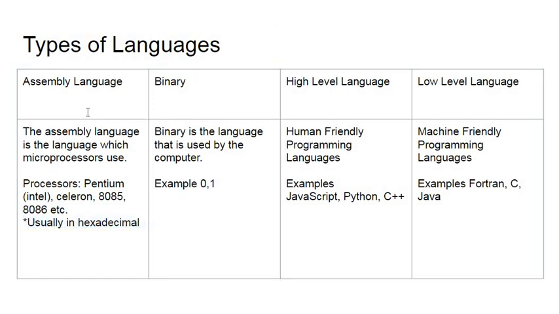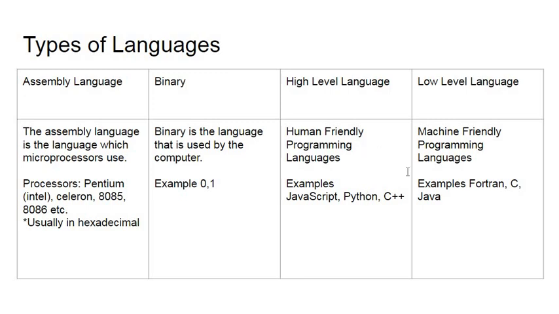The assembly language is the language which microprocessors use. The microprocessors are basically the processing unit inside your computer. So some example processors are Pentium, which is Intel, Celeron, 8085, 8086, etc. So there are many types. Now there are 2 other types of coding languages, which are high-level language and low-level language.